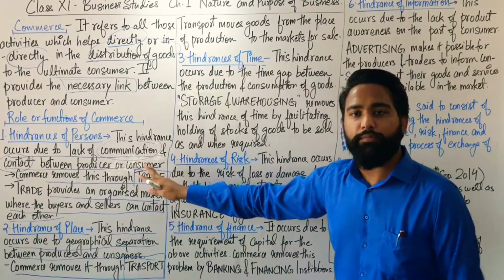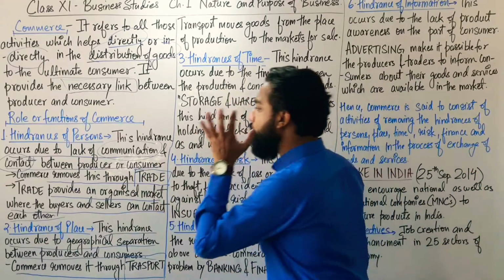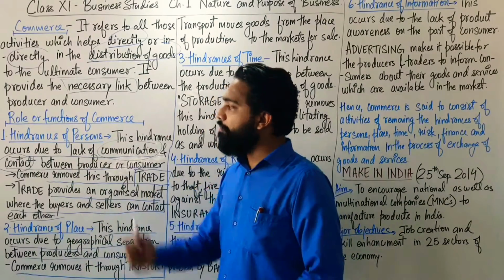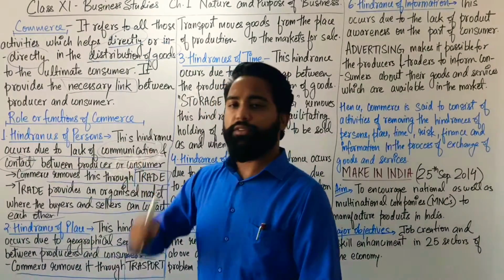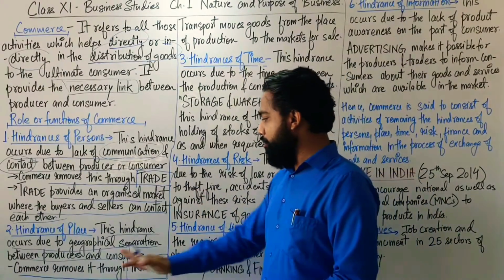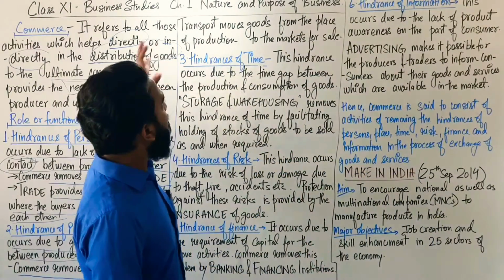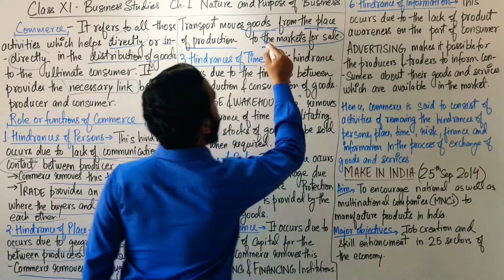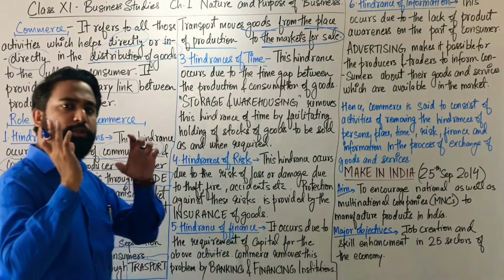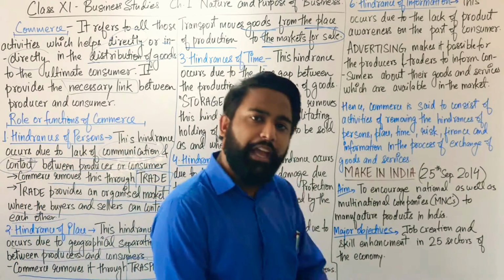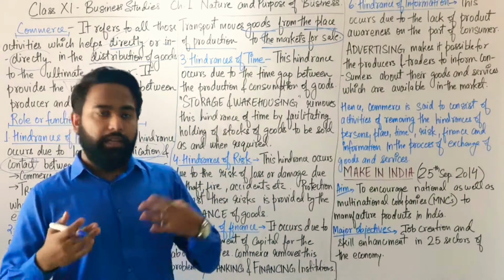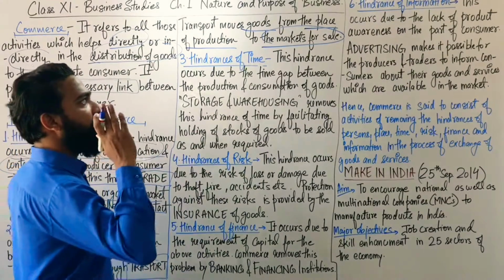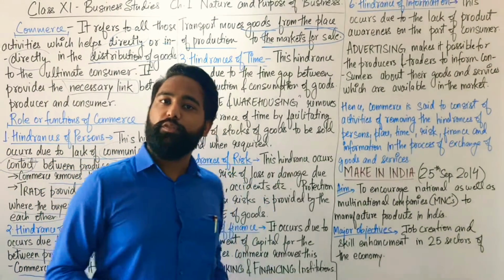Here only the communication part is there. In the hindrance of person, there is only a communication problem. But here the geographical problem arises. Is that clear? So we have completed two functions of commerce. Commerce removes it through transport, and transport moves those goods from the place of production to the markets for sale. Through railways, airways, shipments, we get the products from the place of production to the market for sale and purchase of those goods.